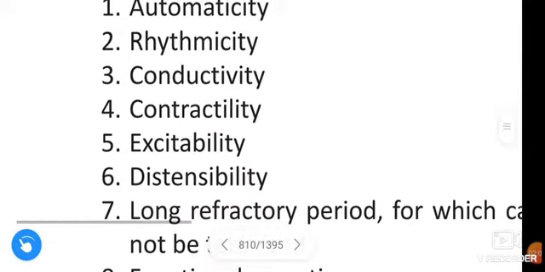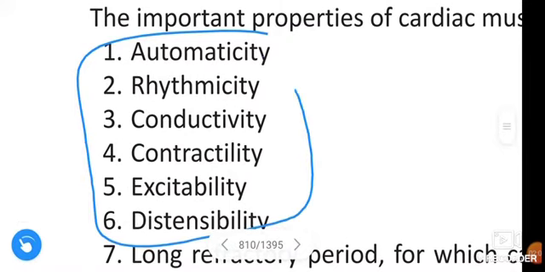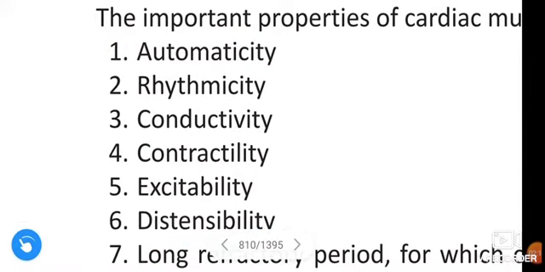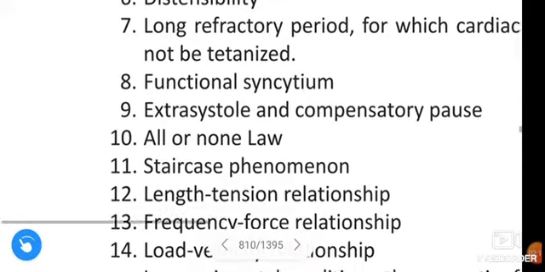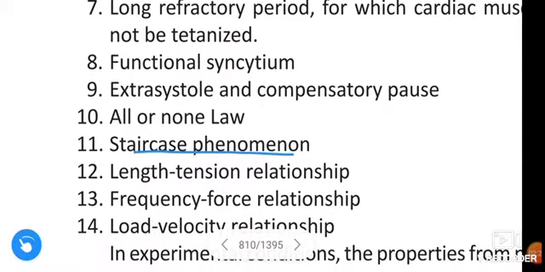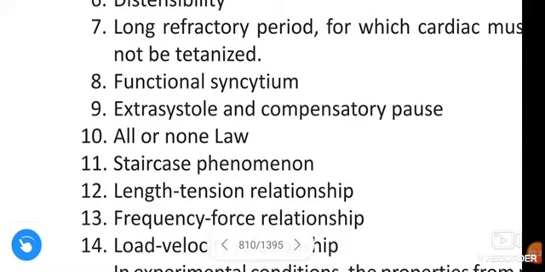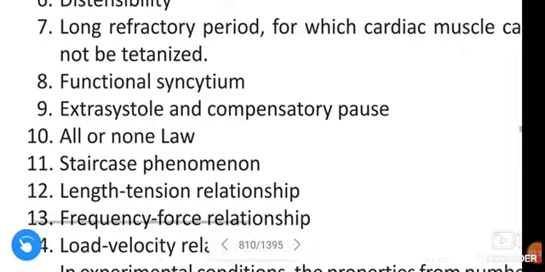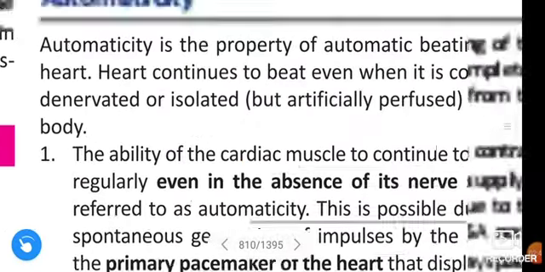These 6 properties are seen in beating heart. And from 7 to 12, see what are the 7 to 12? Long refractory period, functional syncytium, extrasystole and compensatory phase, all-or-none law, staircase phenomenon and length tension phenomenon. These are the 7 to 12 we see in quiescent heart. Next we see one by one. First, automaticity.